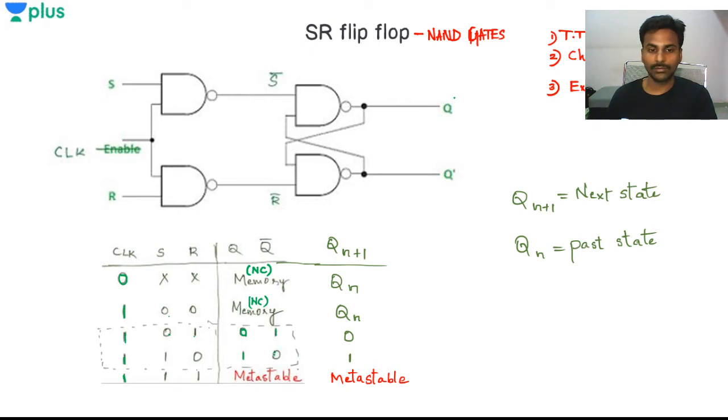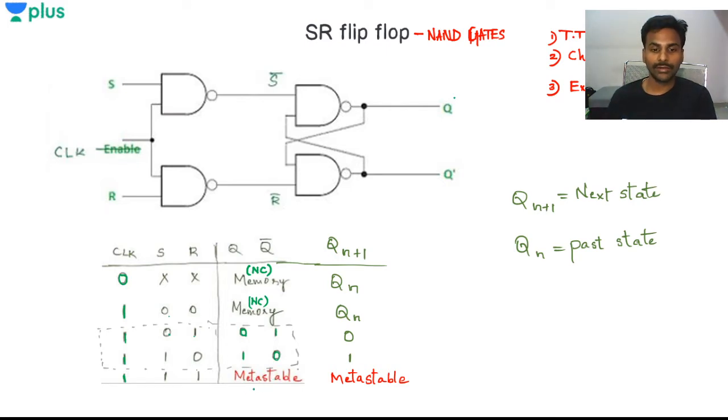And when clock is 1, S is 1, R is 1. Now whenever S and R are both given 1, what is happening? Q is basically metastable. That means Q is trying to equal Q complement, which is not at all possible. Therefore it is not used, or we call it the metastable condition.